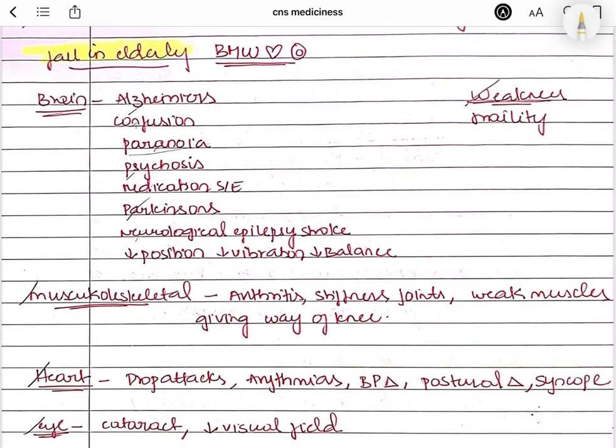Here we'll talk about falls in the elderly using this mnemonic, BMW, heart, under I symbol. So B stands for brain. So in conditions like paranoia, confusion, Alzheimer's, Parkinsonism, or any drug contraindications also, psychosis, neurological epilepsy, stroke. So these are the different conditions which lead to falls in the elderly when it is related to the brain.